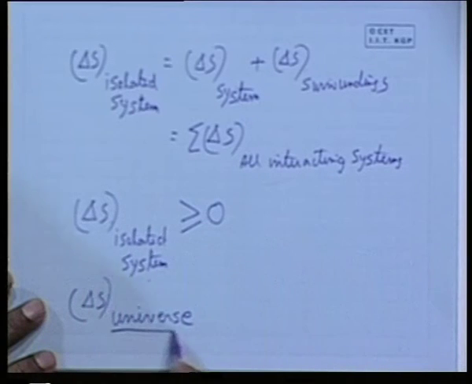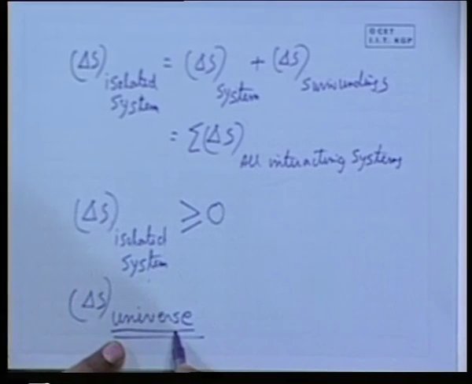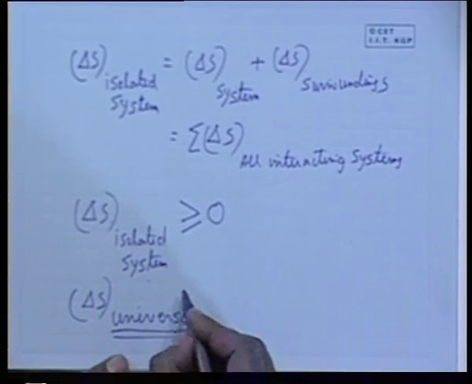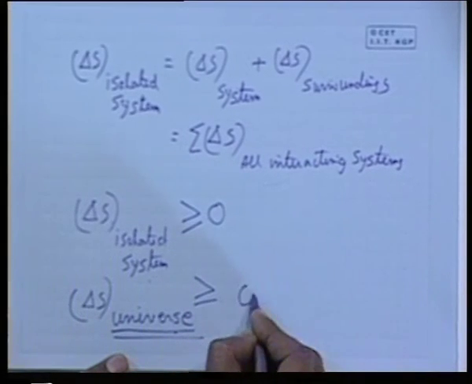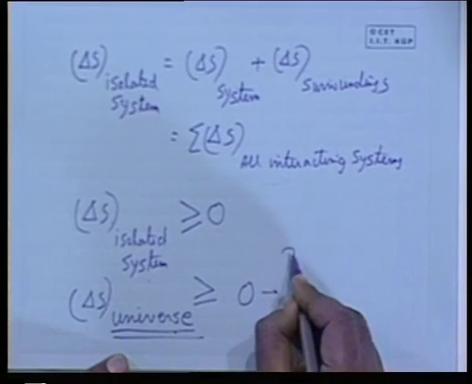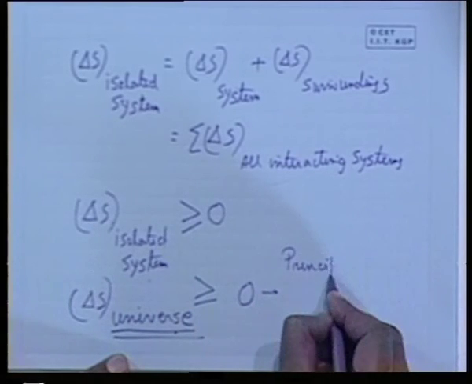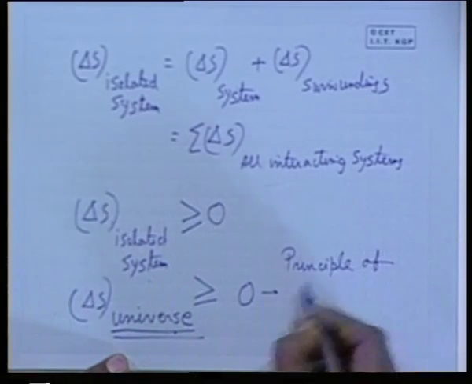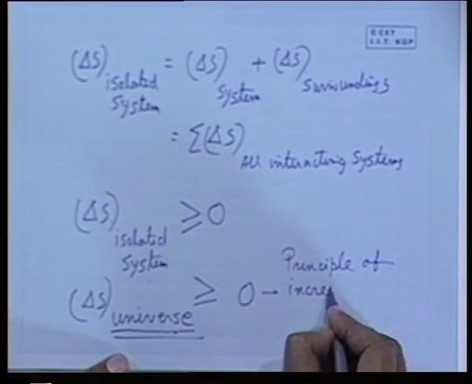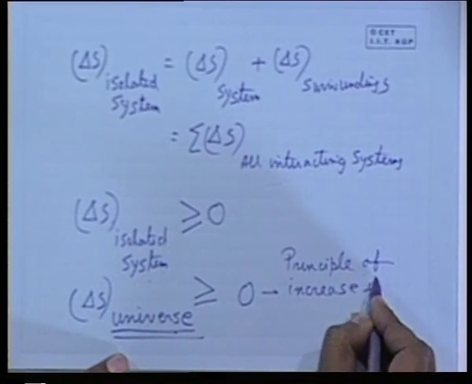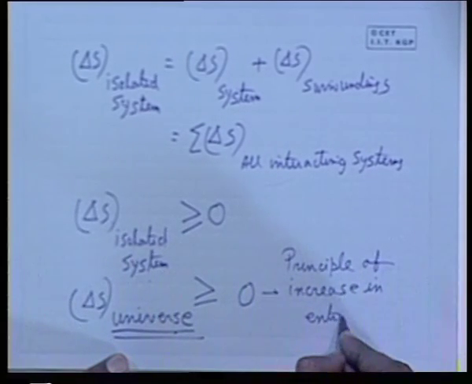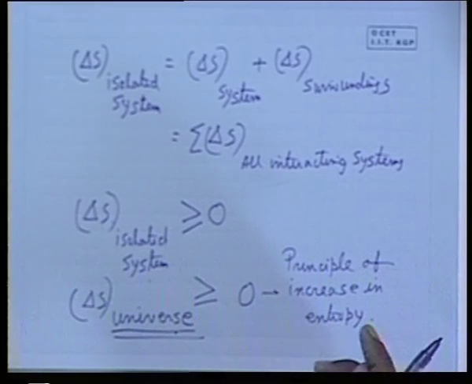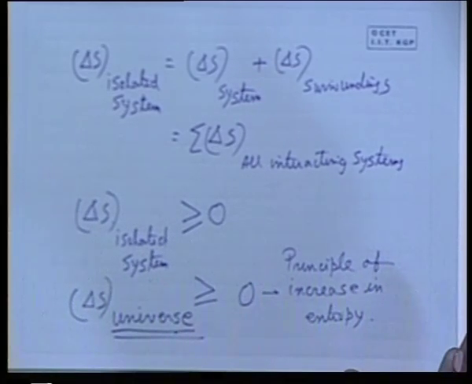This is a synonymous term for an isolated system, with delta S greater than or equal to 0, and this is known as the principle of increase in entropy. All right, is the concept clear? Okay, then thank you.